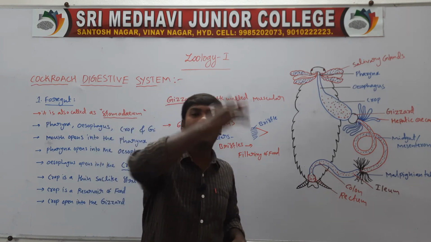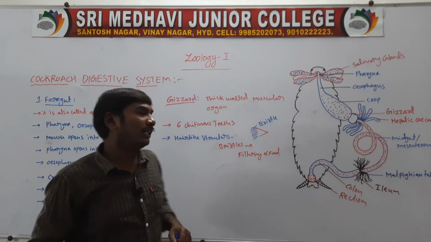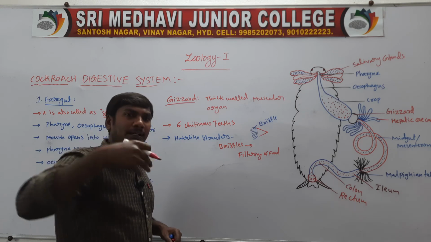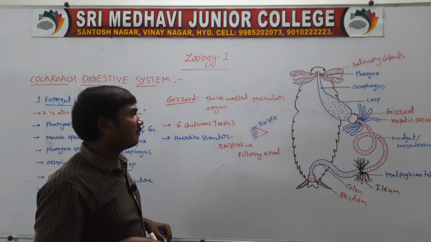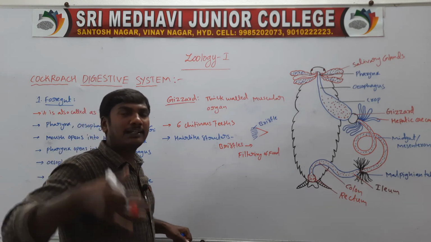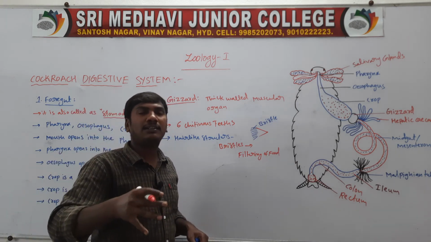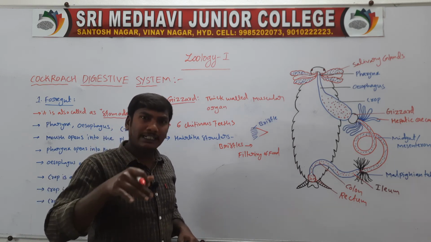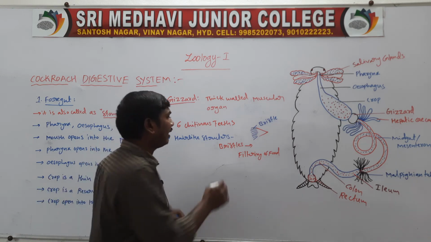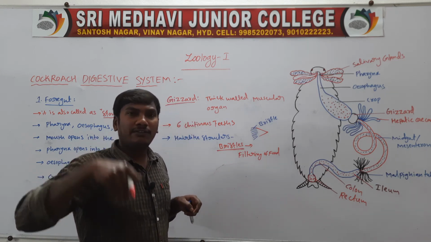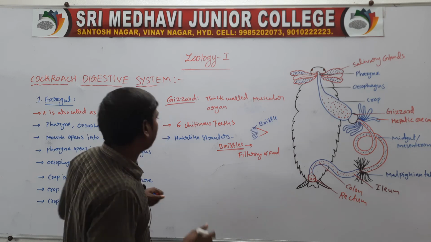The large pieces are directed backward to the teeth, and they remain there until they are cut into small particles. So these are the bristles. The gizzard contains 6 chitinous teeth, and behind these teeth, the backwardly directed hair-like structures are called the bristles. The bristles function in the filtering of the food materials.